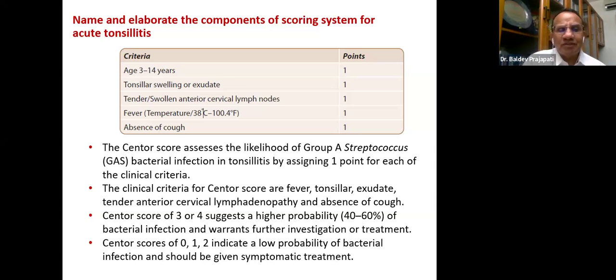So this score is given importance, and commonly discussed in the exams also from this point of view: if the score is above 3, you may go for the antibiotics. But if the score is below 3, there is no need of antibiotics. If you follow this simple criteria, in significant numbers of patients there will be a drop of antibiotic prescription. That is the importance.